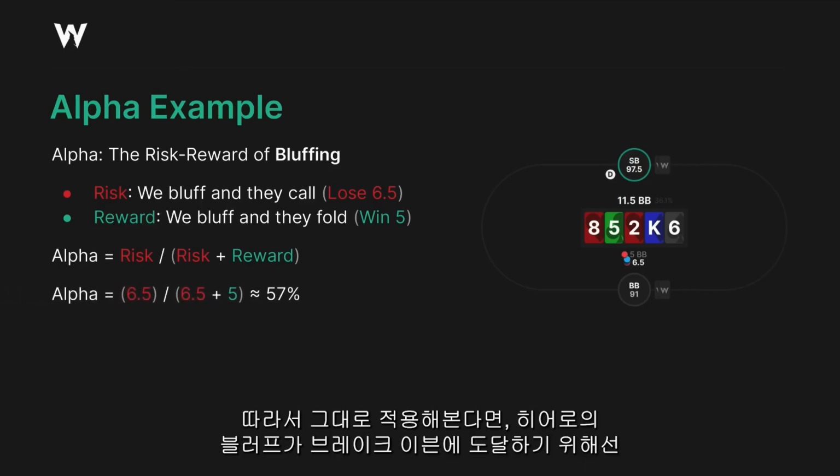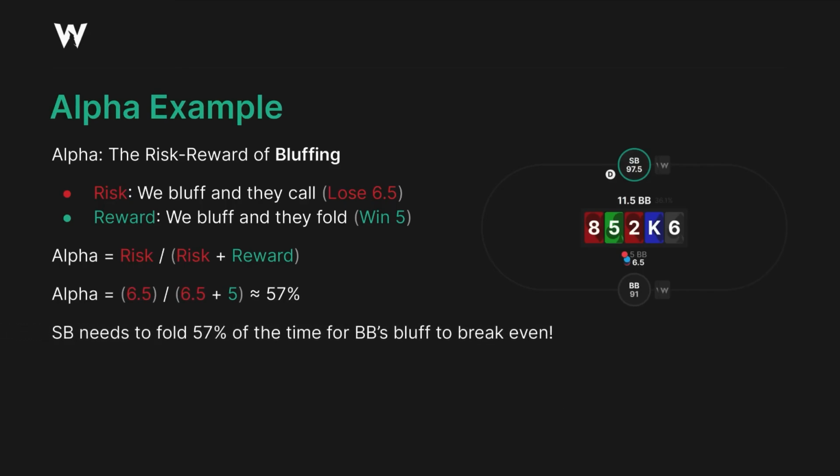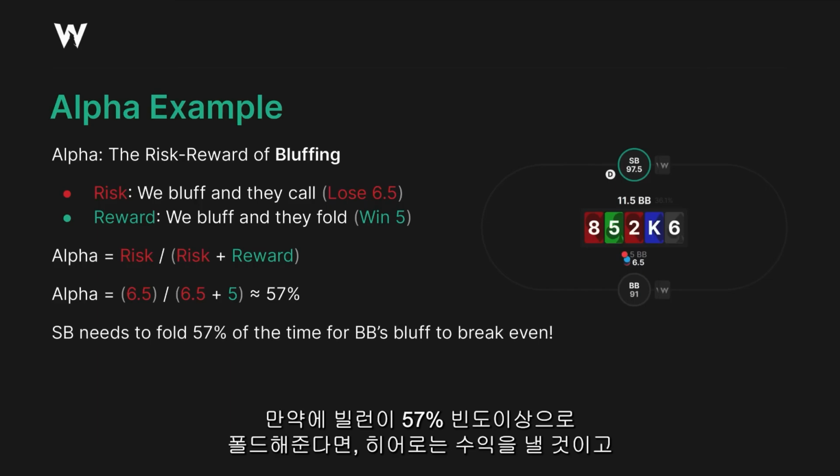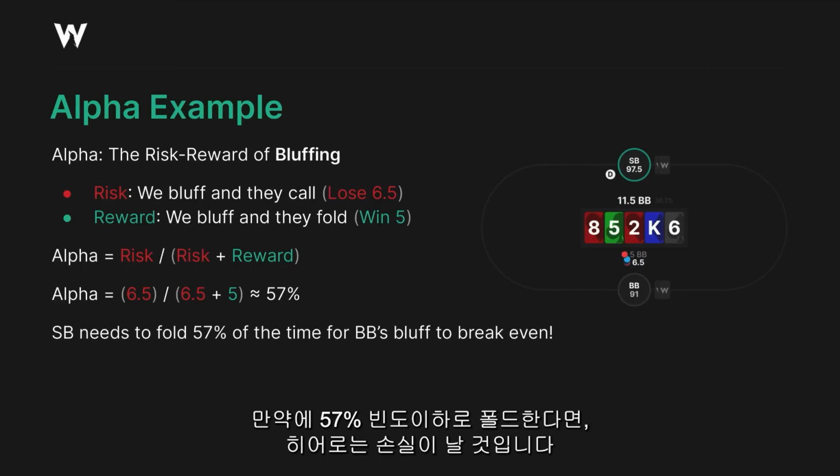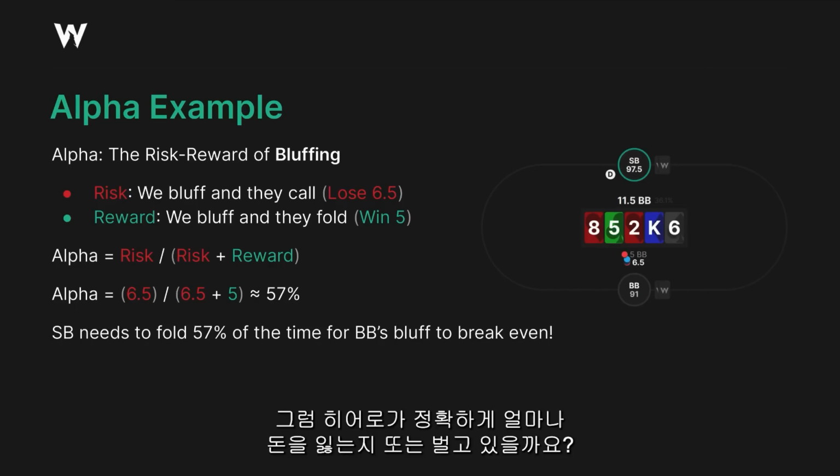And we can just plug this in and figure out, hey, in order for our bluff to break even, we need them to fold 57% of the time. If they fold more than that, hey, we're making money. If they fold less than that, ouch, we're losing money. But how much are we making or losing exactly?